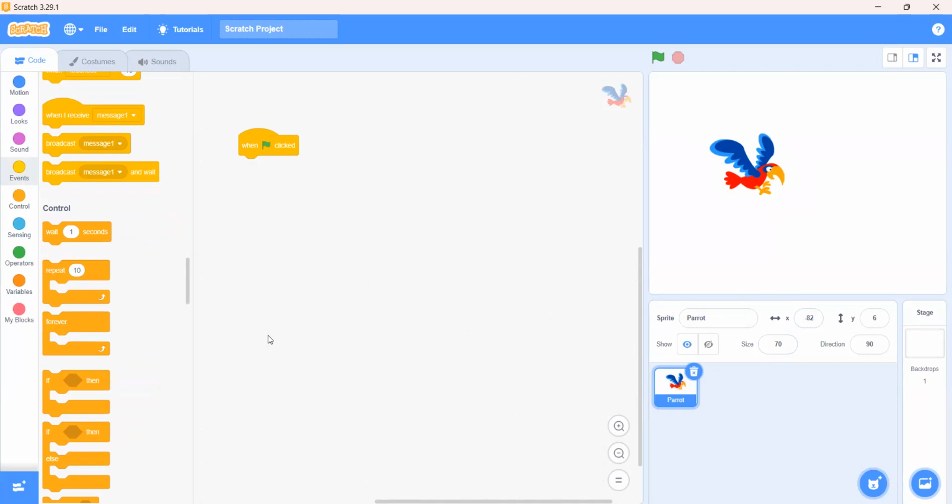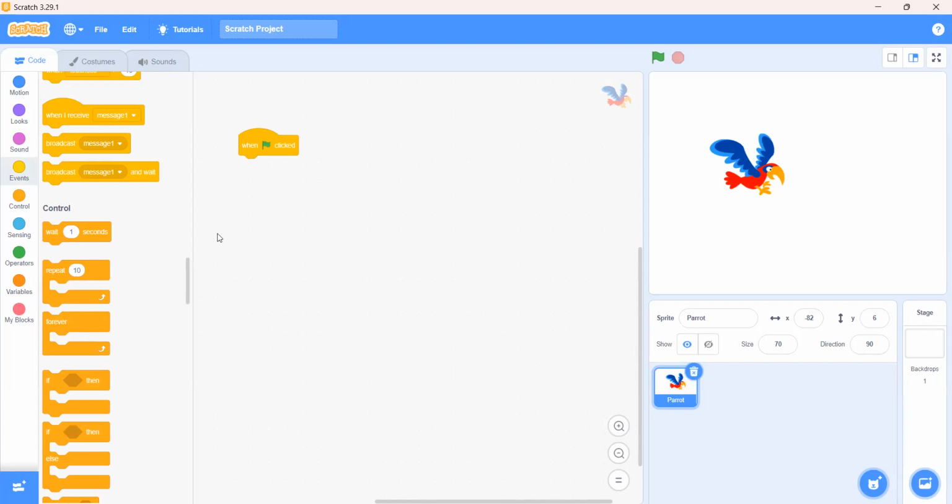It was not moving up and down. Why was it not moving up and down? Because we locked the y-axis of the mermaid. But in this project, the parrot is only moving up and down. It is not going left and right.